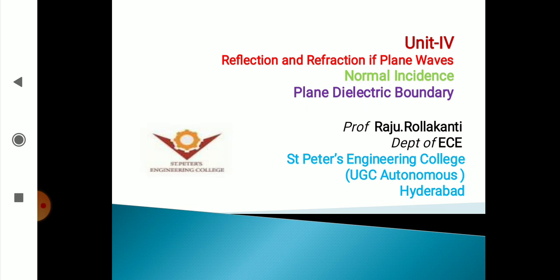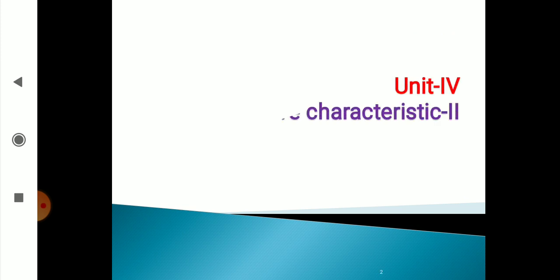Now we reach Unit 4. In Unit 4 today, I am going to give you reflection and refraction of plane waves, normal incidence, plane dielectric boundary. The name of the fourth unit is EM wave characteristics. Actually, EM wave characteristics are divided into two parts, the first part and the second part.